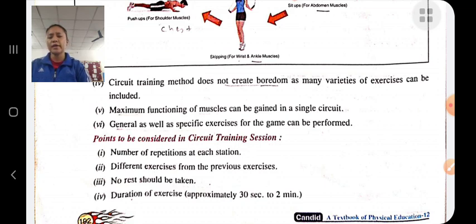This is what we should keep in mind while doing circuit training. Now we have completed our chapters. Last chapter, training and sports, in which we have discussed physical fitness, its components and how it can be developed.